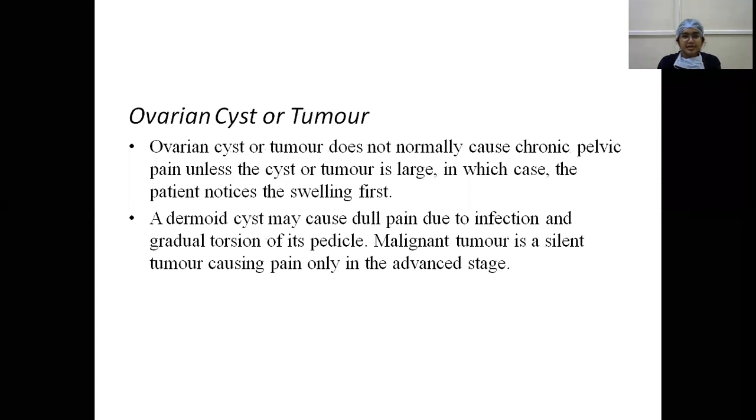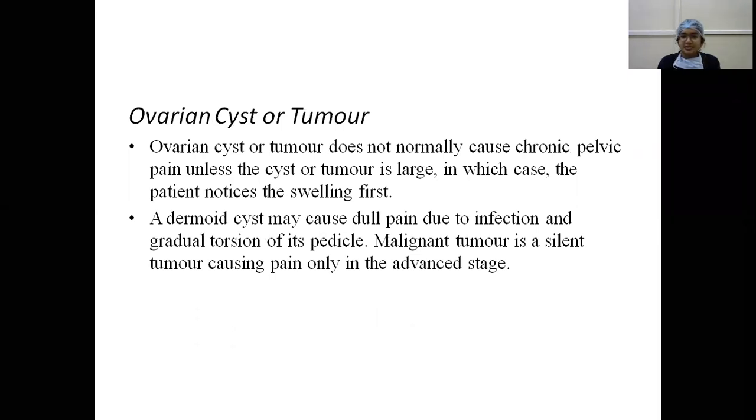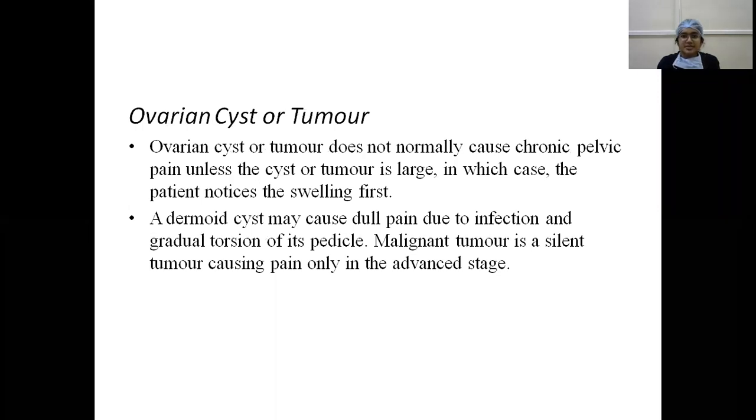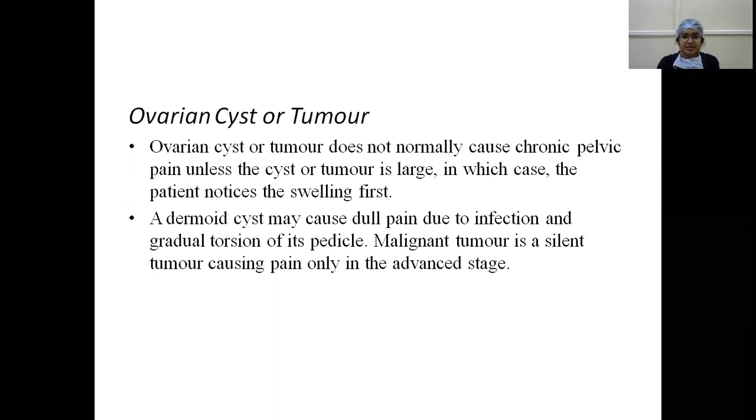An ovarian cyst or ovarian tumor does not normally cause chronic pelvic pain unless the cyst or the tumor is large in size, compressing the other pelvic organs, in which case the patient notices the swelling first. So if it is large enough, then the swelling is noted rather than the pain. A dermoid cyst may cause dull pain due to infection or gradual torsion of its pedicle, and a malignant tumor is usually silent until the advanced stages.